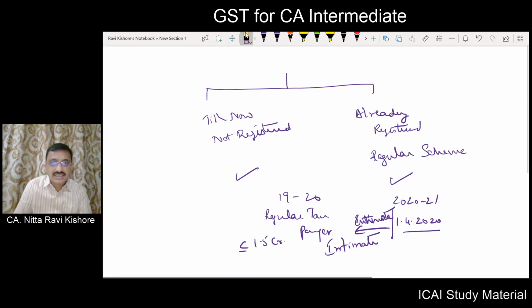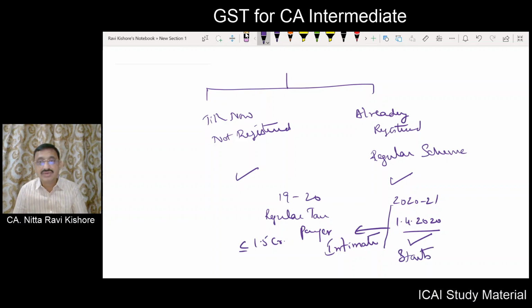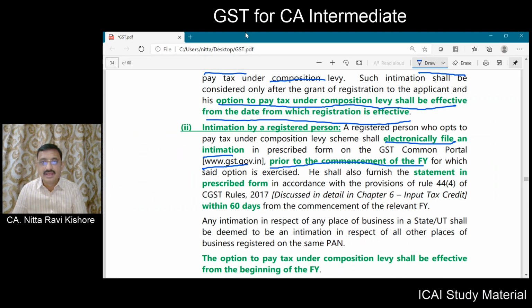Now let me select the eraser and rub this, and again select the pen. You have to intimate prior to 1/4/2020, and your composition scheme starts on 1/4/2020. Right?